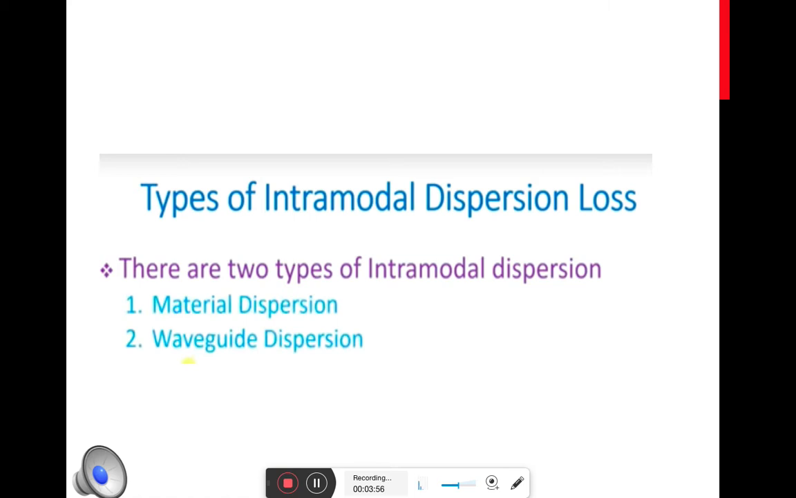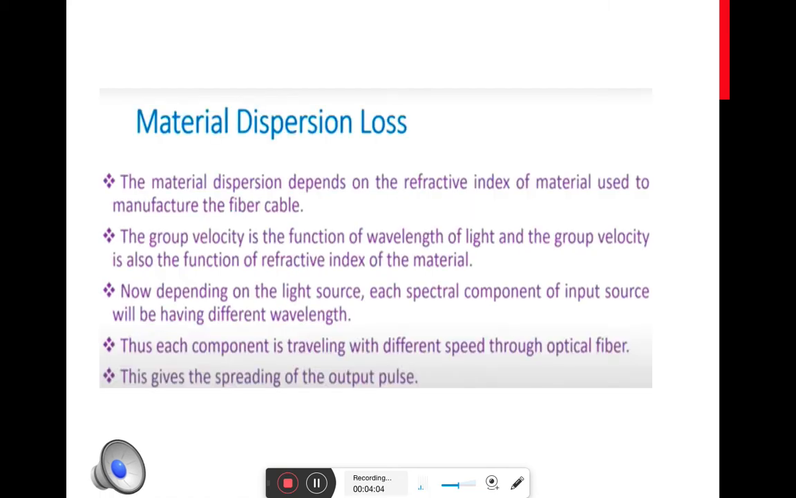So we have two types of intramodal dispersion. One is material dispersion and the other one is waveguide dispersion. The material dispersion loss is related to the material that is used for the fabrication of optical fiber. Since it has a dependence on the material that is being used for the fabrication of an optical fiber, it definitely has a relation with the refractive index of the material that is being used for the fabrication of optical fiber.